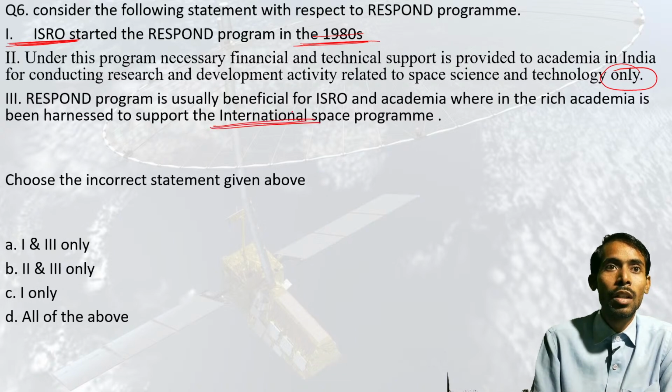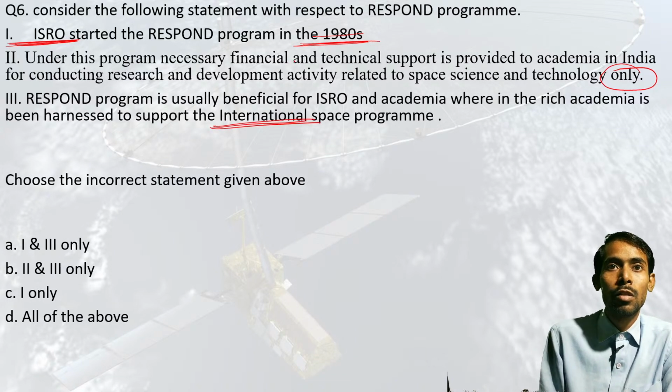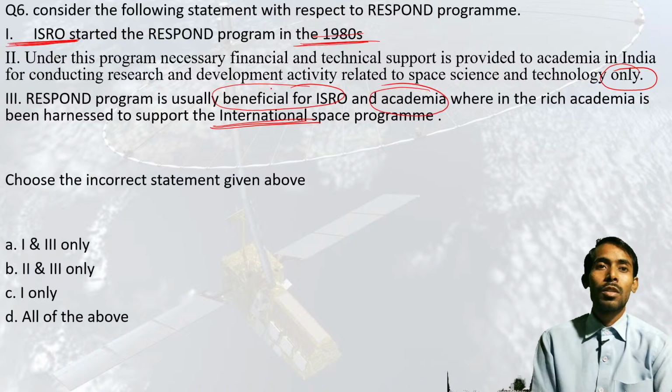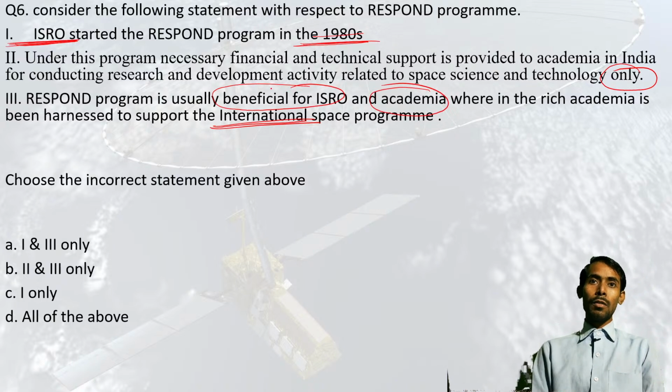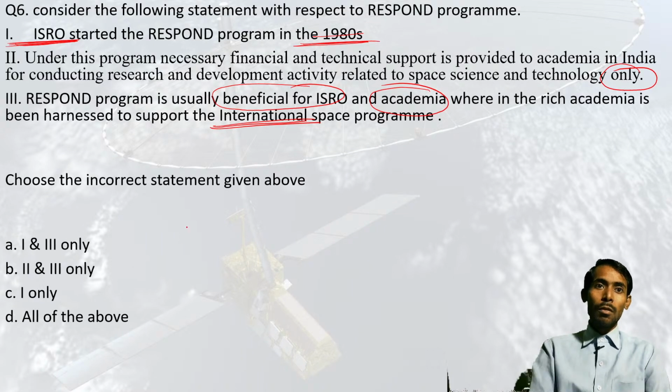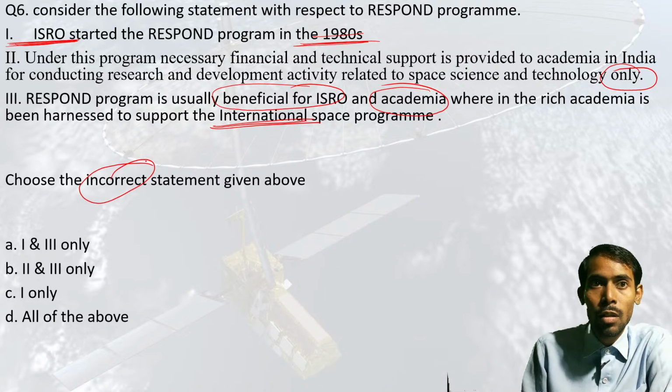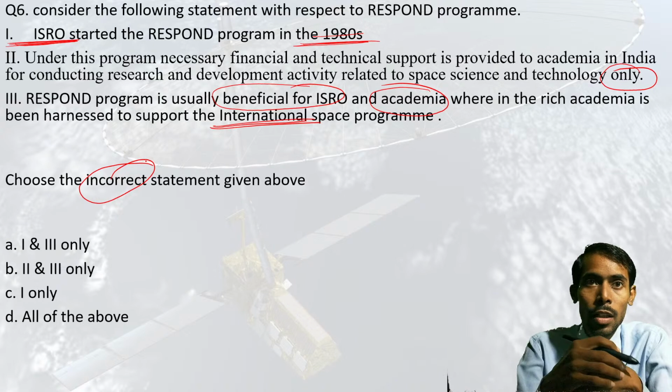Then here, beneficial for both, it is beneficial for ISRO and academia. Now you have to tell us which of the statements given above is incorrect, so you have to take out the incorrect statement.